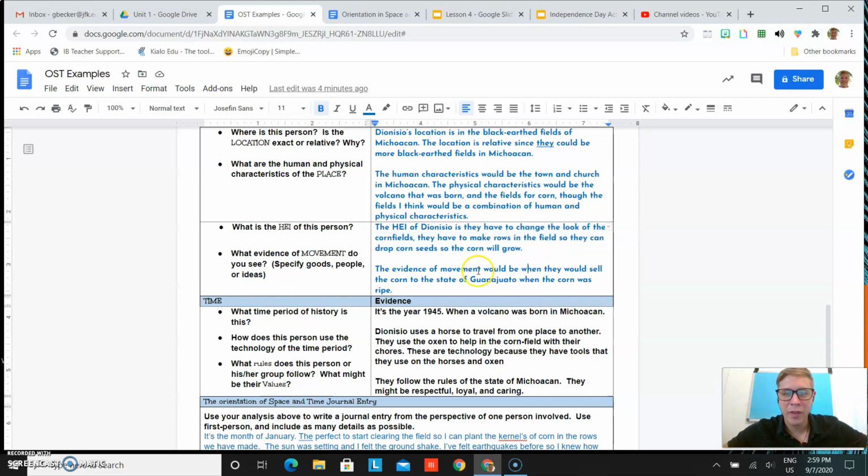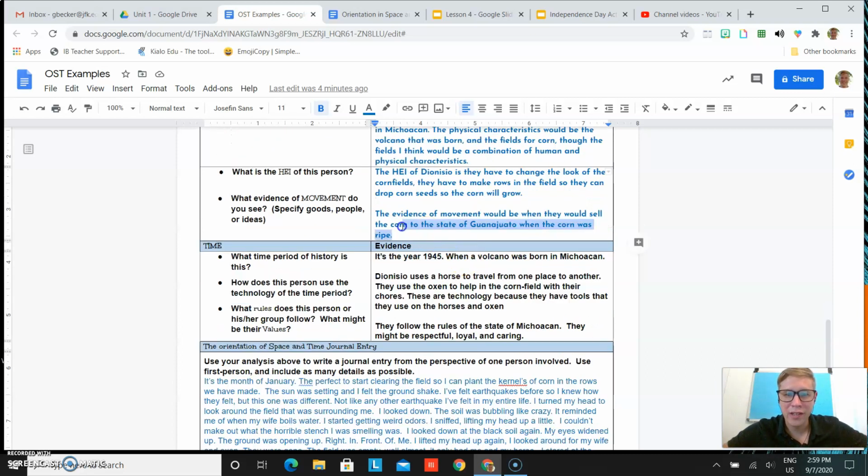Movement, with that they move their goods and sell the corn in the state of Guanajuato. Remember it's grown in Michoacan and they move those goods, the corn, to Guanajuato. So awesome example. The year 1945, when a volcano was born in Michoacan. Dionysius uses a horse to travel, so this is about technology, they use the oxen to help in the cornfield.